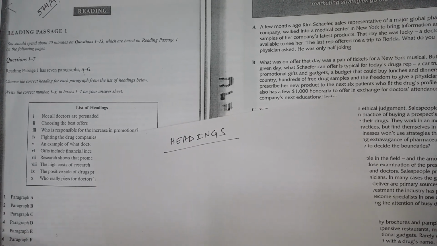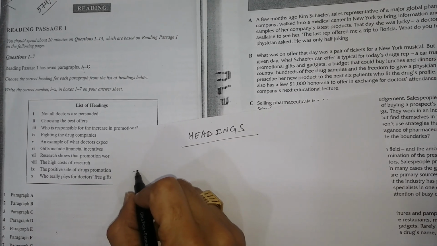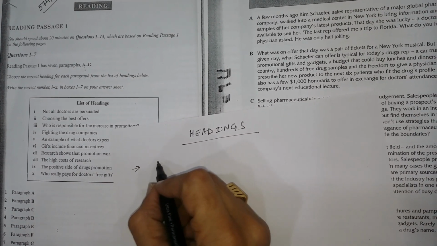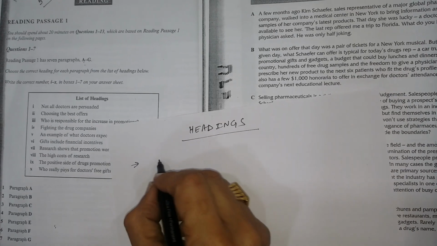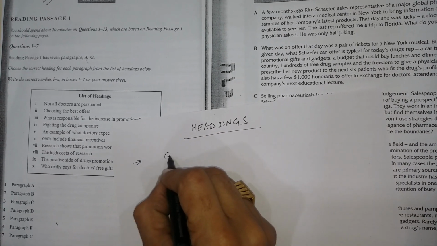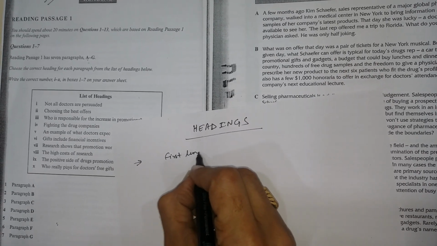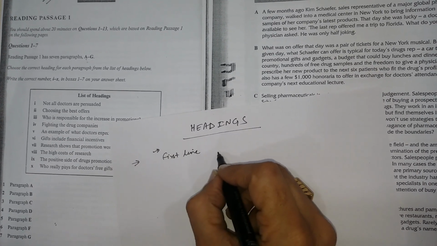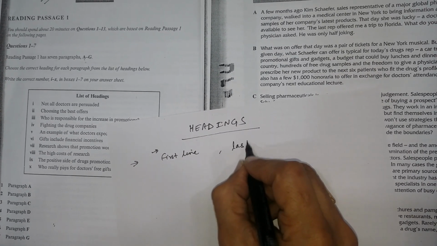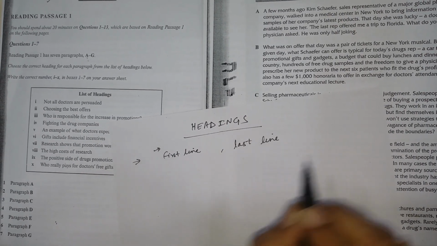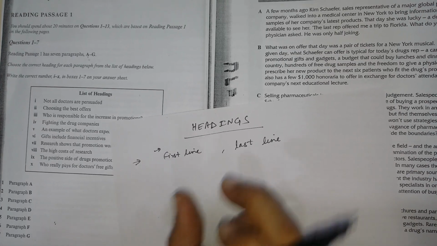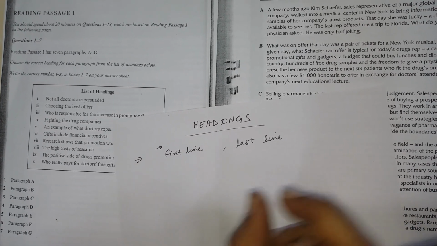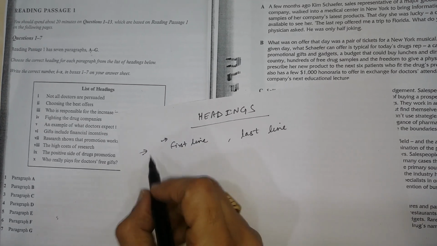So in this case I have selected the past paper. In headings, what do we have to do today? First of all, the tips of the heading: how can we find the headings? The heading may be in the first line. Check my language, I am using "maybe", not sure, or in the last line. Always try to read the first line of that paragraph and the last line of that paragraph.